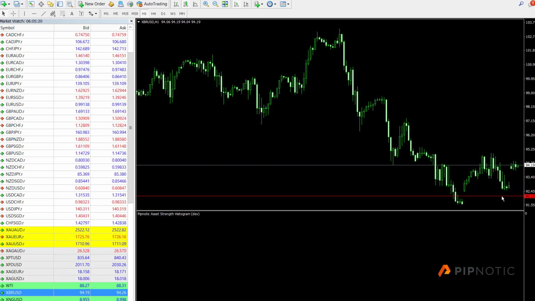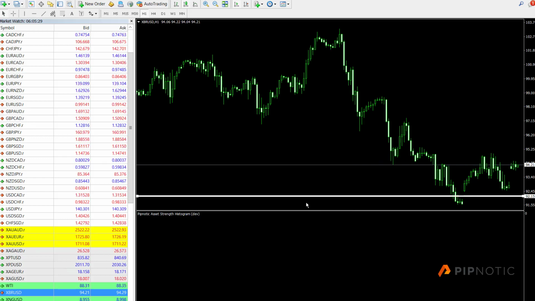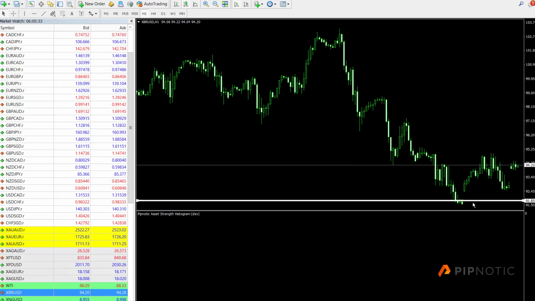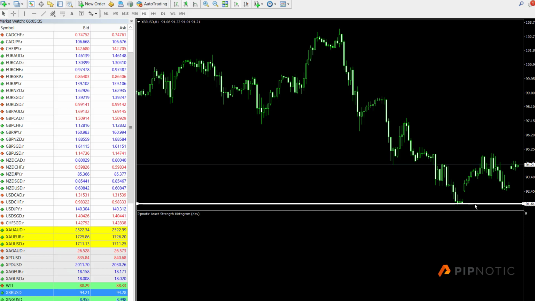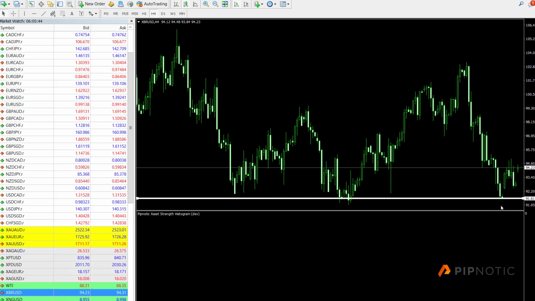I can't see that very well. Let me change the color. White, make it thick. Still lower yet, 91. So around here. So it says that when price comes down and revisits these lows, the likelihood of price moving higher is quite high. Okay, and you can already see that price has already started to turn around.